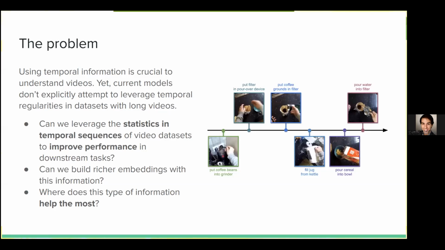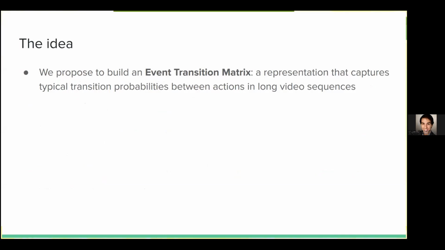The problem that we address is that current models don't explicitly attempt to leverage temporal regularities in datasets with long videos, like the one on the right. Can we leverage the statistics in temporal sequences of video datasets to improve performance in downstream tasks? Specifically, can we build embeddings from these snippets that capture information not only about the semantics of the snippet, but also what tends to happen before and what tends to happen after that snippet? And where does this type of information help the most?